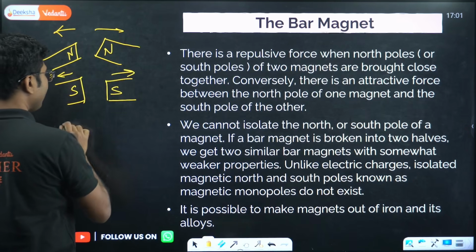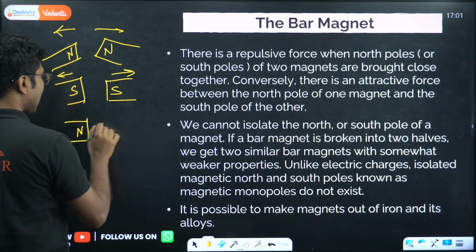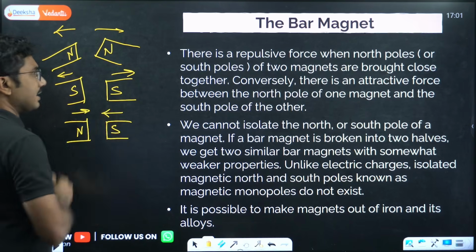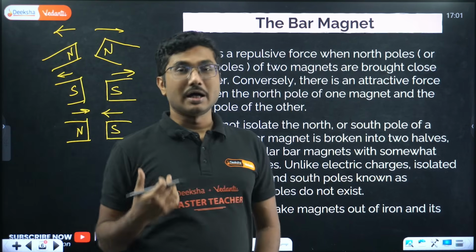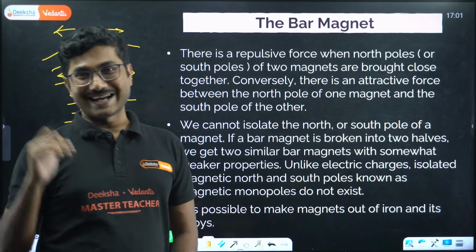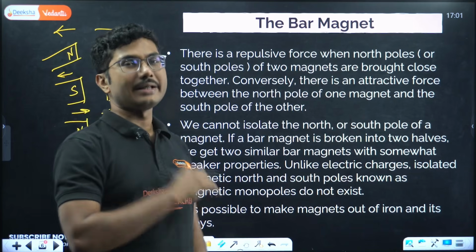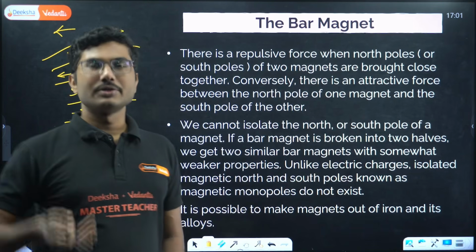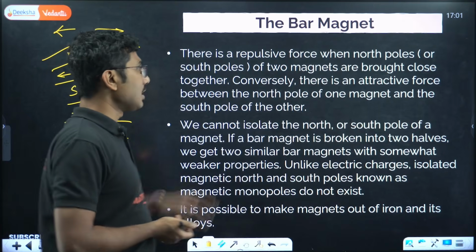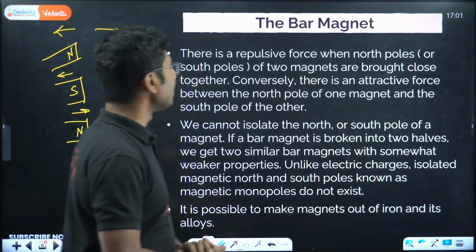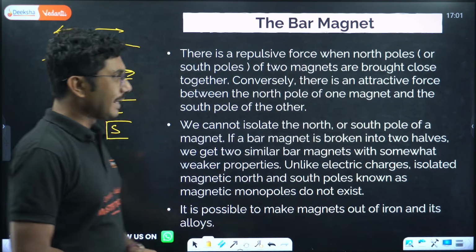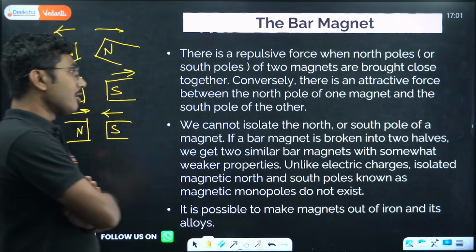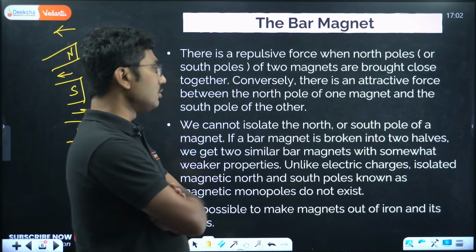And if you bring opposite poles, north and south, they will attract each other, same as with charges. Same charges repel each other, opposite charges attract each other. Same here for magnetic poles as well. Similar poles repel each other, unlike poles attract each other. Conversely, there is an attractive force between the north pole of one magnet and the south pole of the other, right?